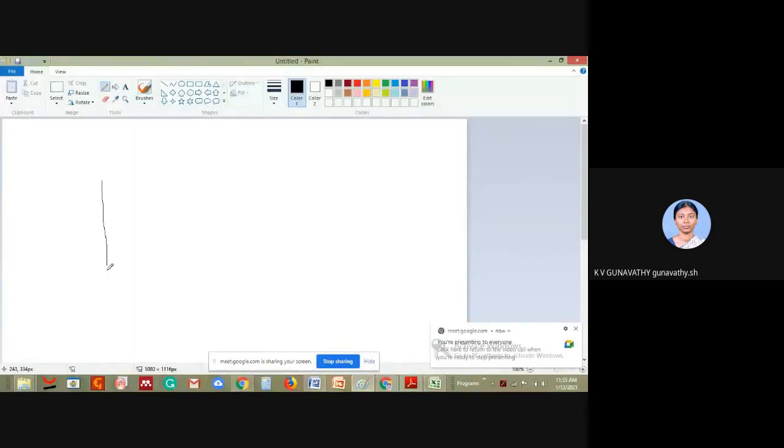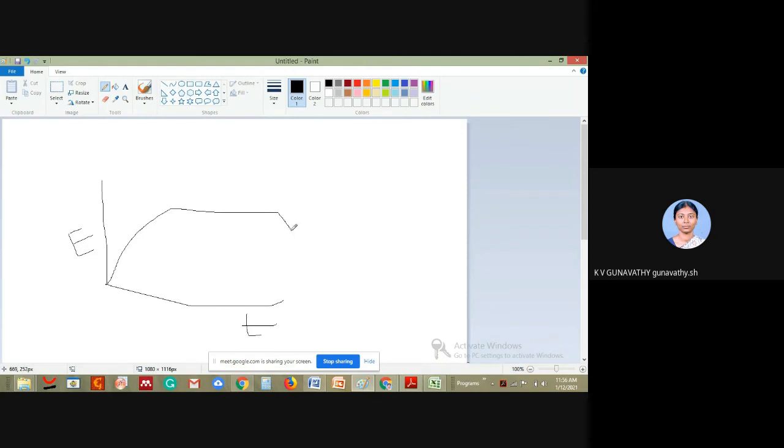See, whenever sound is produced, we have two axes. This axis is time and this axis is energy, or I can take it as intensity. When you produce sound, the sound will not suddenly go to maximum amplitude, but it will slowly rise to the maximum amplitude. It will remain constant for some time. When you switch off the source, it will not suddenly come to zero, but it will take some time to come to zero, right? So this time you call the growth time, and this time you call the decay time. Can you understand what I'm saying?